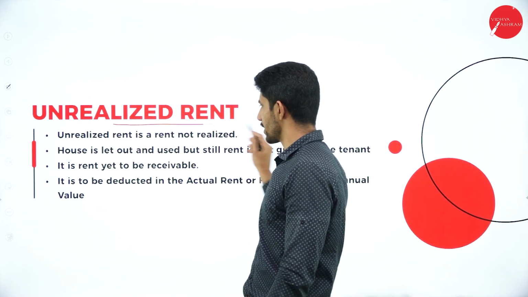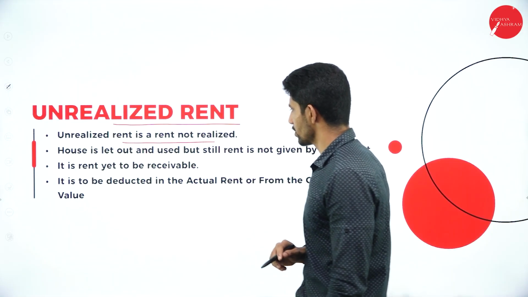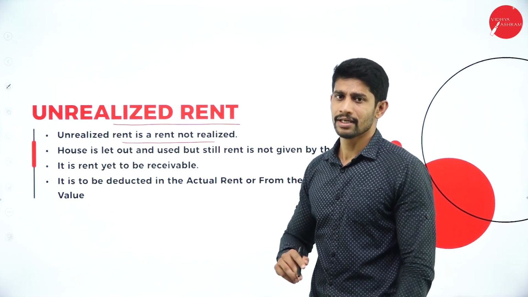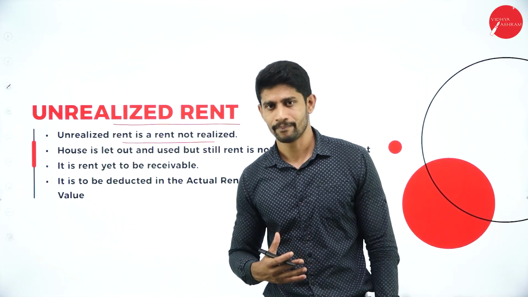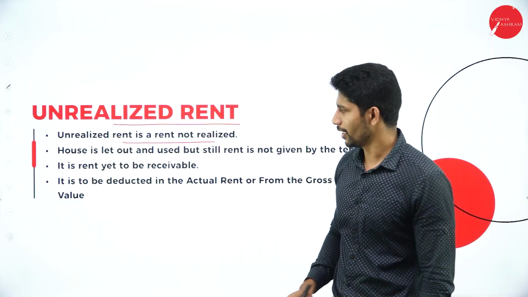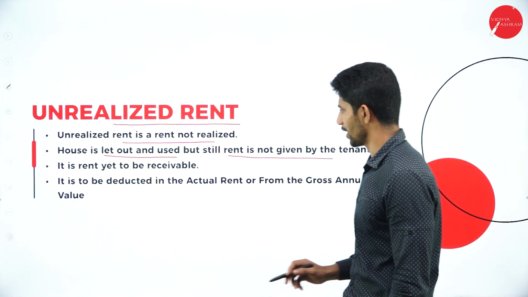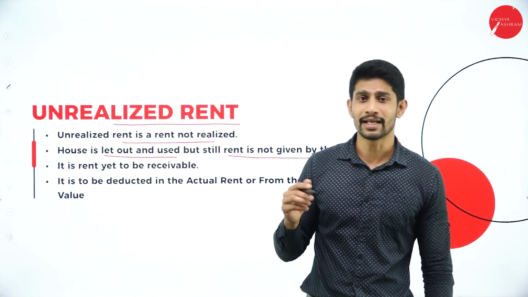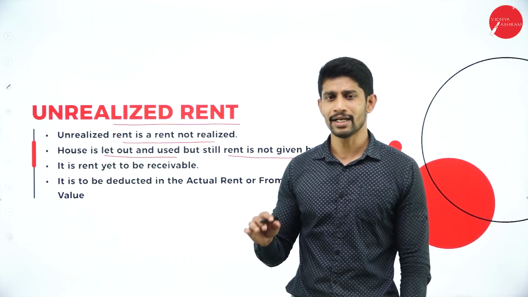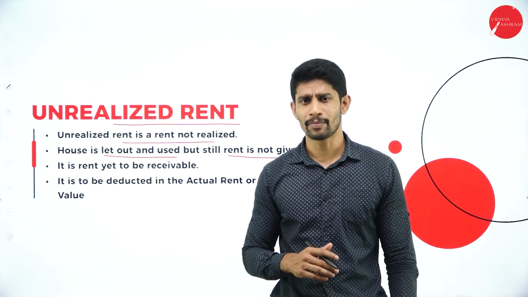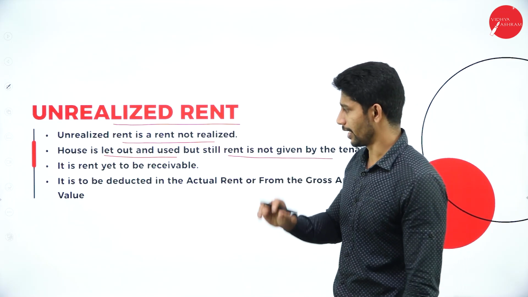Next, unrealized rent. So what is this unrealized rent? Unrealized rent is rent not realized. That means the tenant is supposed to pay the rent, but the rent is not paid for those particular months. The house is let out and used, but still rent is not given by the tenant. He was living in the let out property, but the tenant failed to pay the rent. He is there in the property, but he didn't pay the rent. That is called unrealized rent.